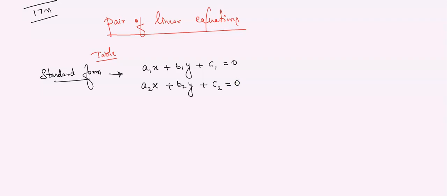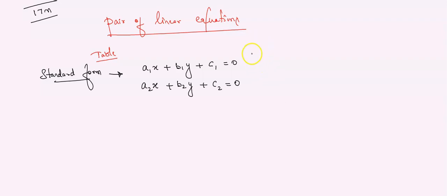Understood? They may ask you for 1 mark also, or else in the choose the correct answer also they can ask you this question. Among the following, which is the correct pair of linear equation? So what is the standard form of pair of linear equation? That is a1x plus b1y plus c1 is equals to 0, and then a2x plus b2y plus c2 is equals to 0.